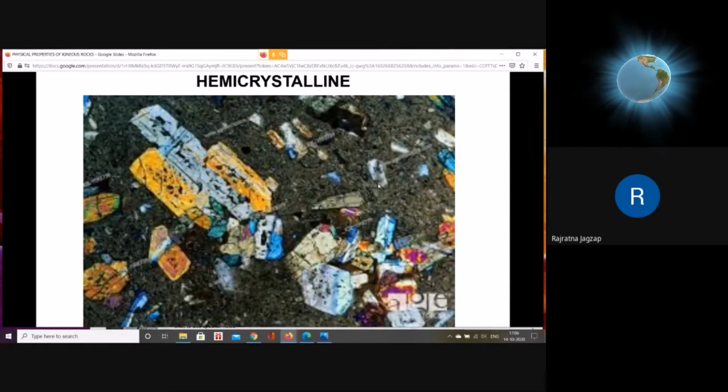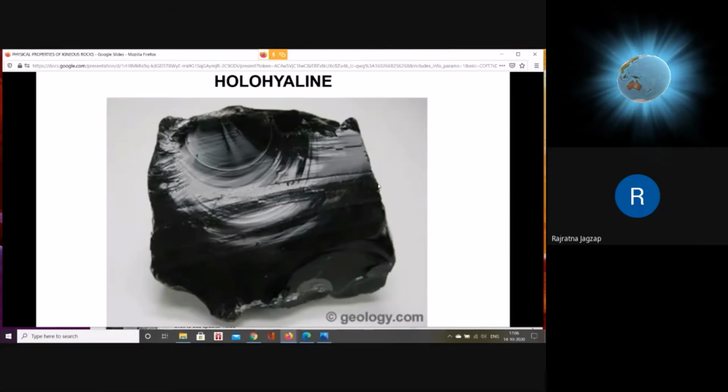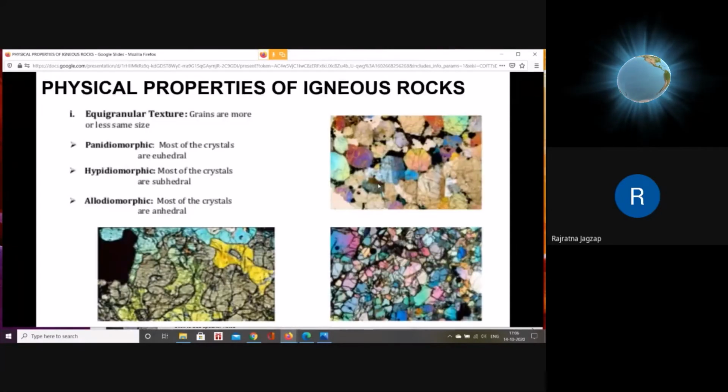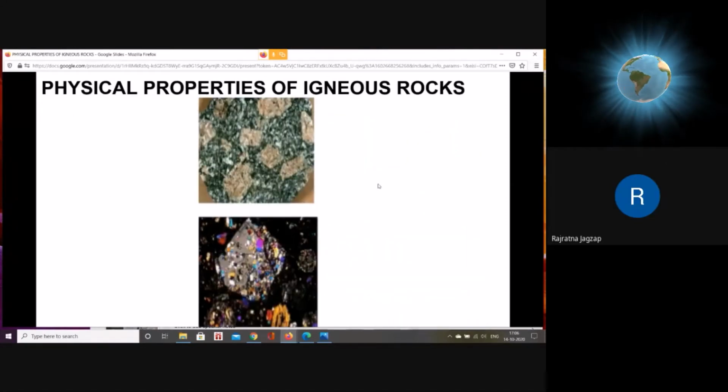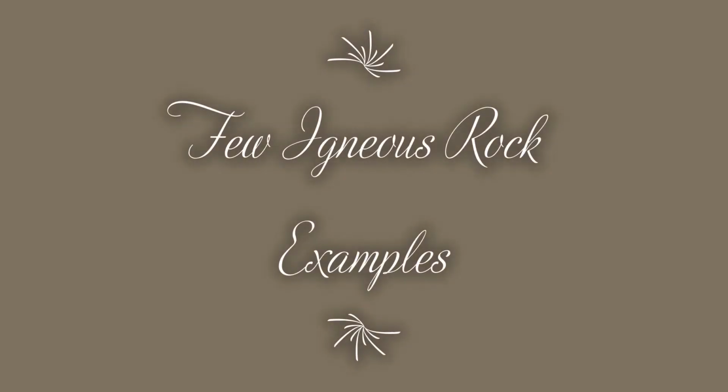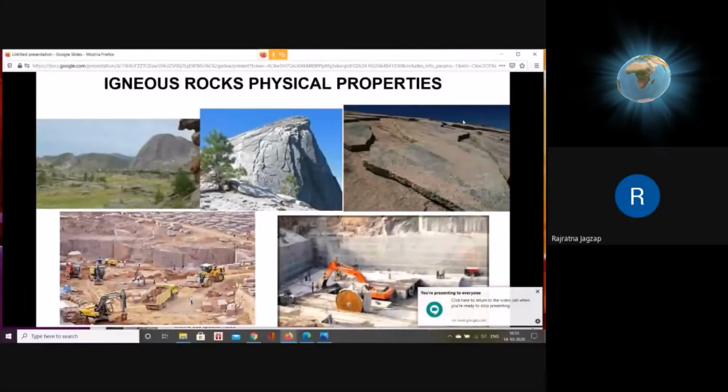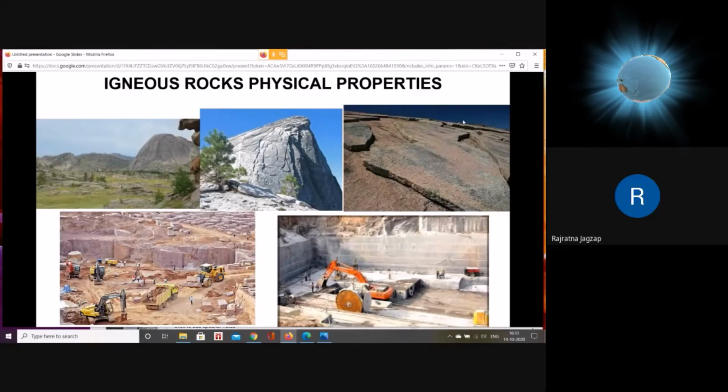This is an enlarged figure. This is holohyaline, an example of holohyaline. The rock is obsidian. This is equigranular texture. This is inequigranular texture. Rocks, different types of rocks. So the first rock for your studies is granite.